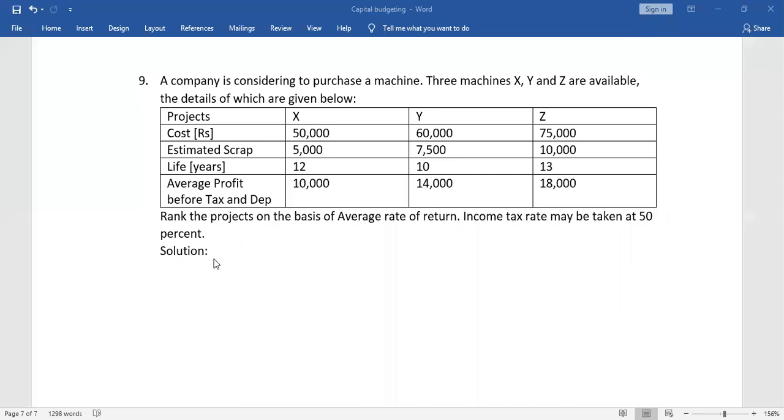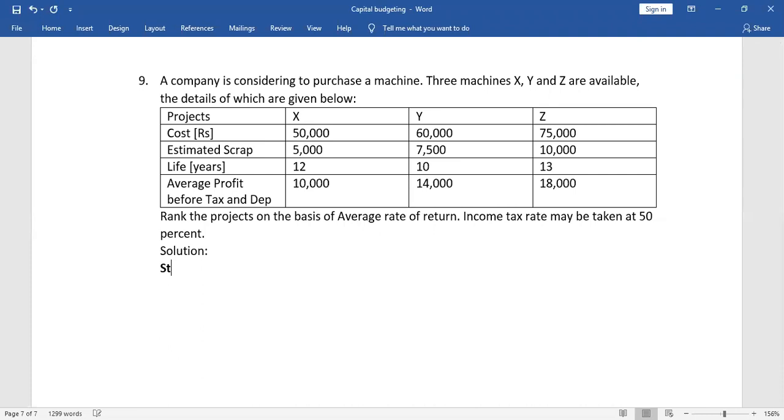Now, income tax rate may be taken at 50%. The tax we have to take as 50%. Tax rate we have to take as 50%. So now let us start this sum.